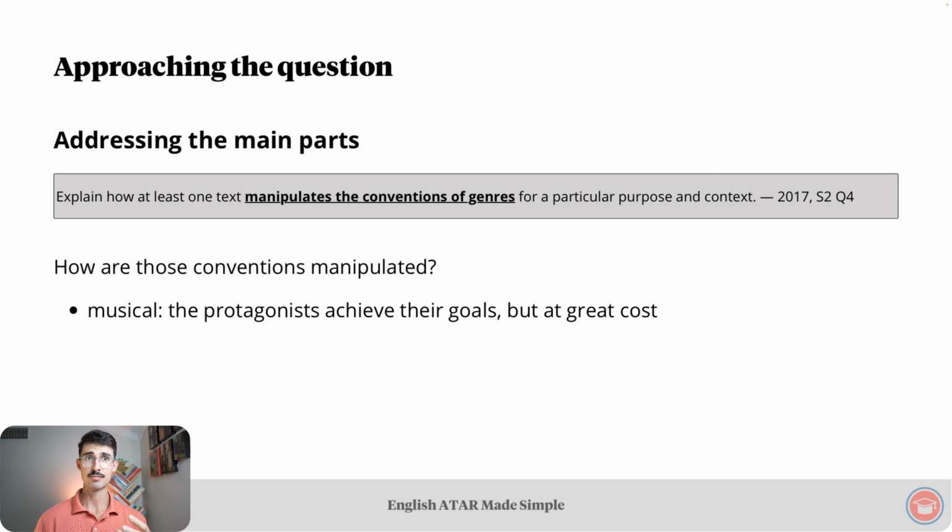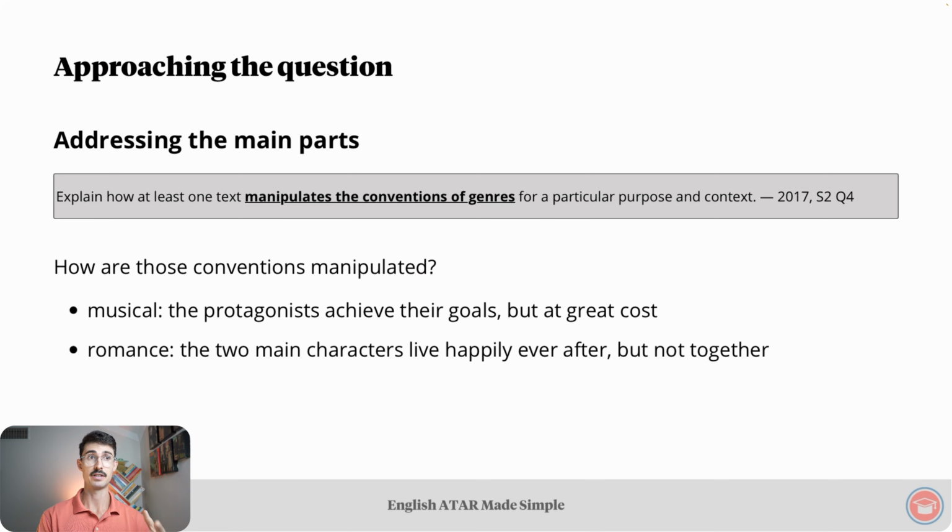In that second question, we outlined what things typically happen in those genres of a musical and a romance. For this third question, we're discussing how those things that typically happen in those genres are manipulated in La La Land. They don't happen in the same way in La La Land. In the case of a musical, that convention is manipulated because, yes, the protagonists achieve their goals, but they do that at great cost. And for a romance, the convention of living happily ever after together is manipulated because in La La Land, the 2 characters live happily ever after, but not together.